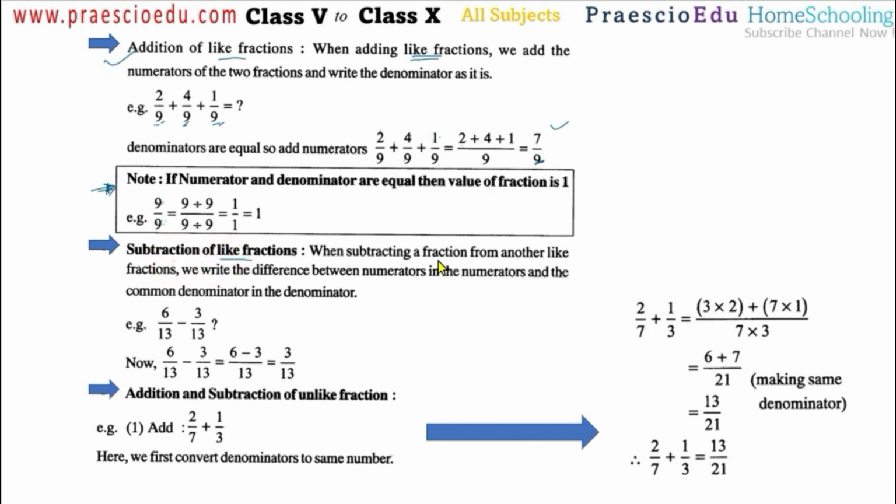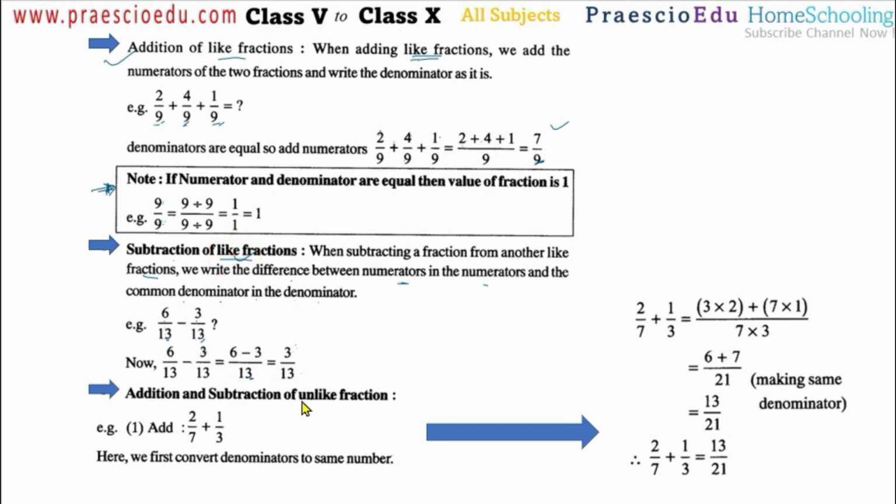When subtracting a fraction from another like fraction, we write the difference between the numerators in the numerator and the common denominator in the denominator. Here the denominator is 13 in both, so these are like fractions. 13 is kept as it is, only the difference of the numerators is taken. 6 minus 3 is 3, so this is 3 by 13. This is the subtraction of like fractions.